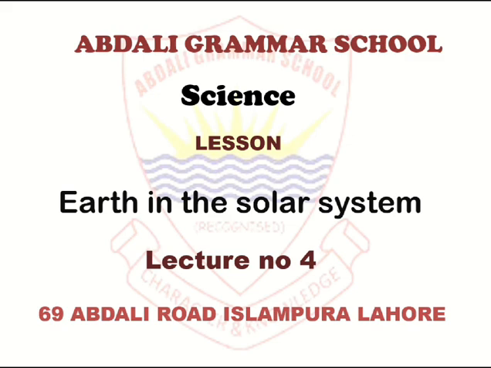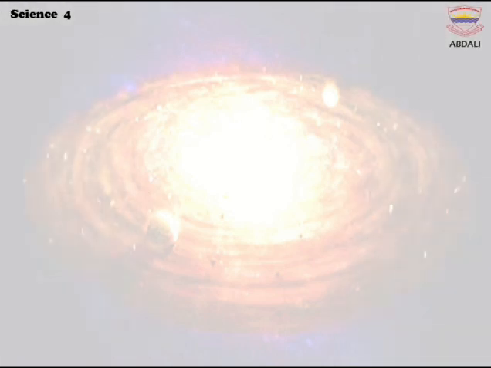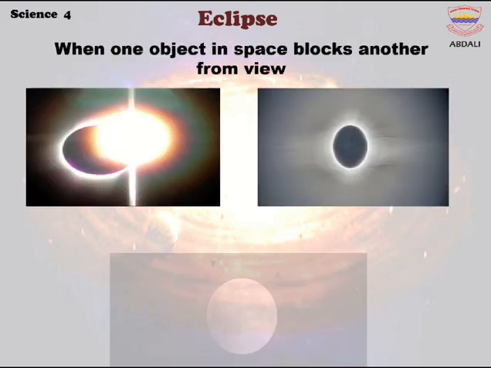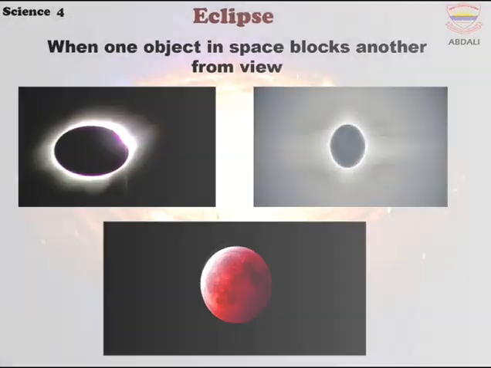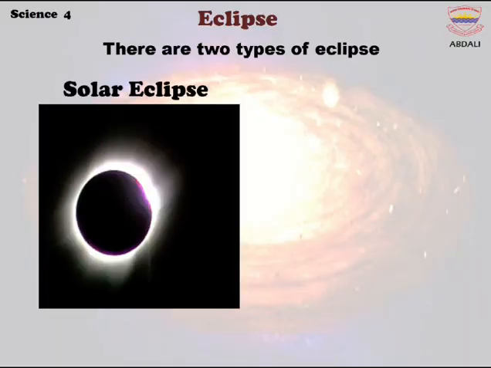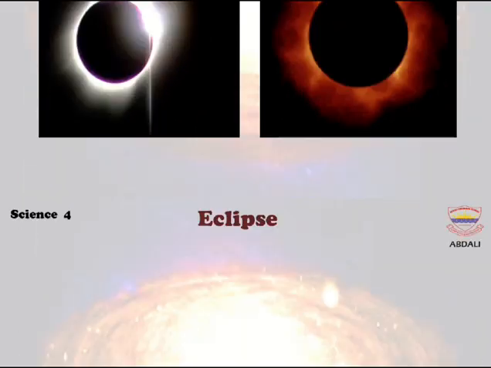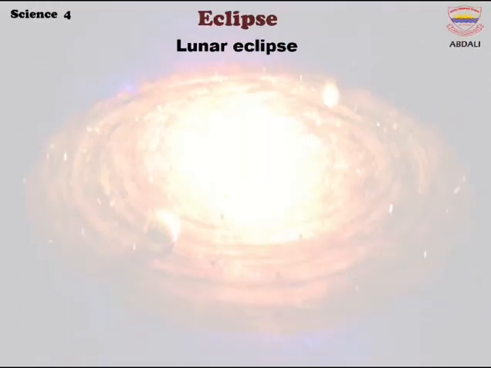Dear students, welcome back with another new interesting topic of science. Eclipse. When one object in space blocks another from view. There are two types of eclipse: solar eclipse and lunar eclipse. First we discuss lunar eclipse.